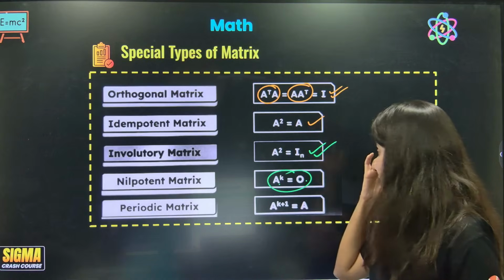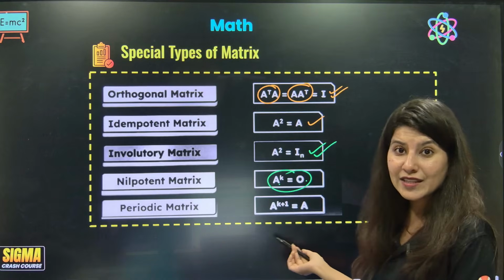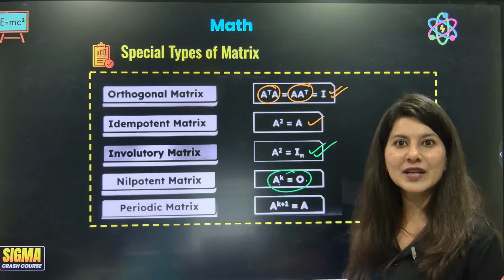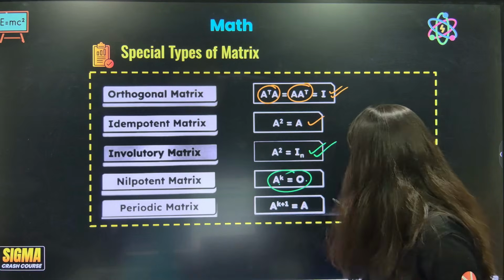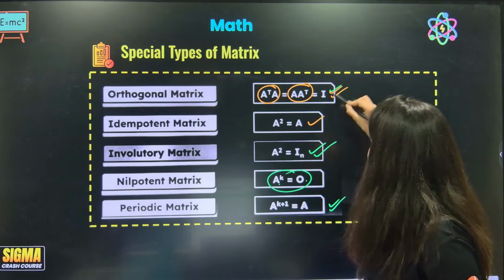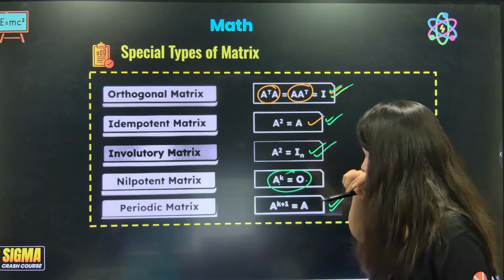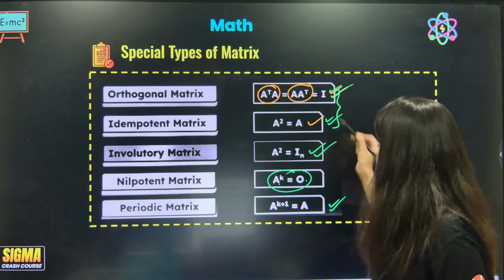A periodic matrix we have also done: A square was coming, A cube was also, A power 4 was. So been there, done that.